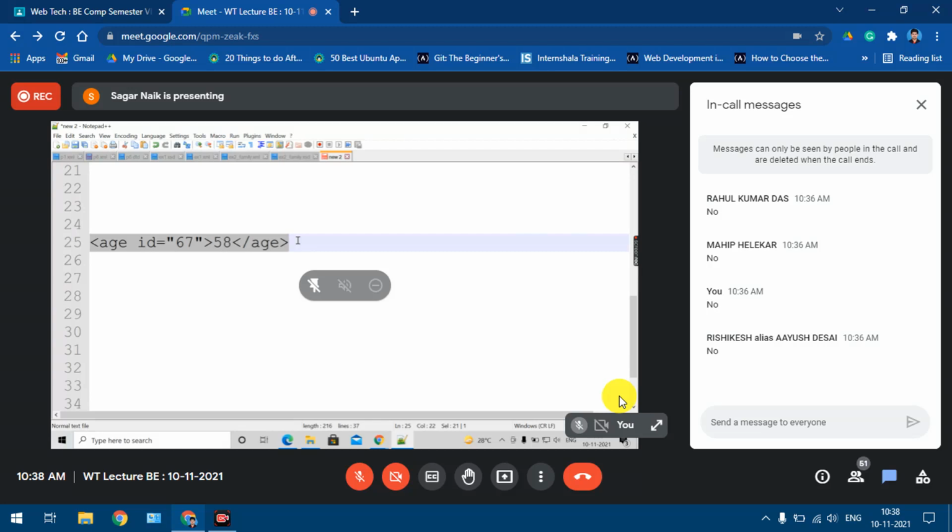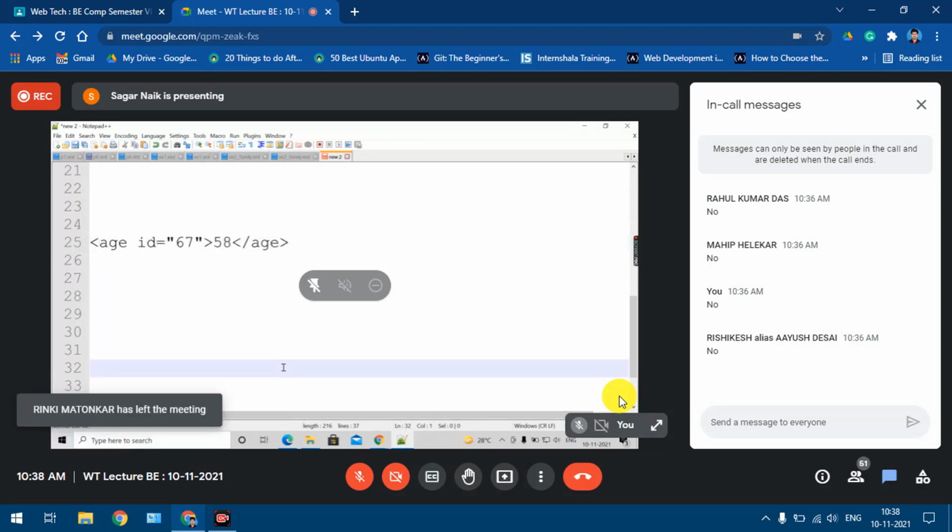Yesterday I explained one example in which we saw how to define a complex element which has some child elements, yes or no? But this is a different type of complex element. This is a complex element which contains an attribute. How to define this entire age element, I have not yet explained. We'll see that one by one when we enter into the complex element in detail. Fine? I'll just keep that for now.